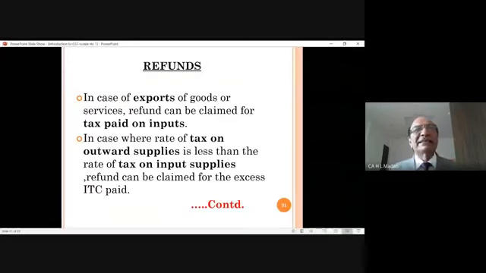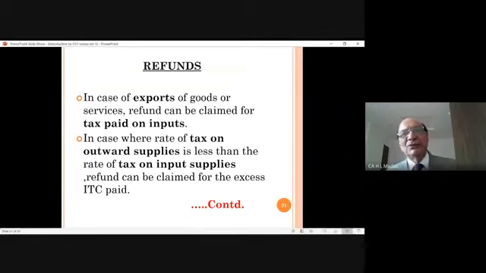Refunds. As I explained to you, in case of exports, when exports are zero rated, but its purchases are made by paying the taxes, what will happen to those taxes? Because if those taxes are not refunded, they will be added to the cost and the assessee has to sell at a higher price. Therefore, government said, no problem. Whatever ITC there is on the goods which have been exported, it will be refunded to you. So we will get the refunds. This is the chapter of refund.